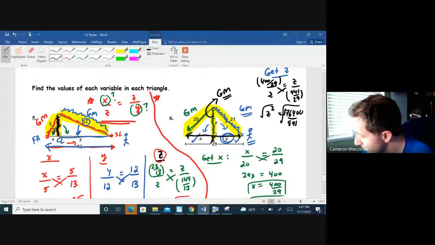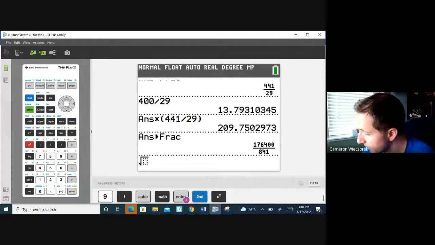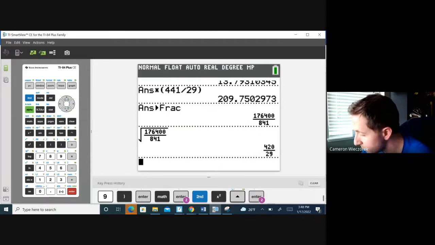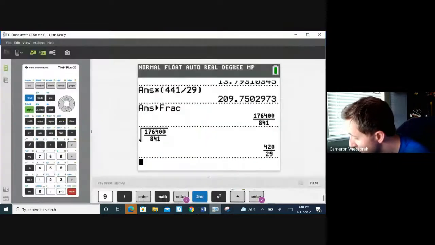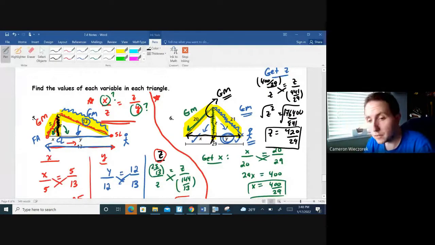Square root to get rid of the z squared. So I'm going to do second x squared. Again, you can type in that number again or hit the up arrow. It highlights it, hit enter, brings it inside the radical, hit enter again, and it gives you 420 over what was the denominator? 29. And that's how you solve one with more than one variable in the picture.